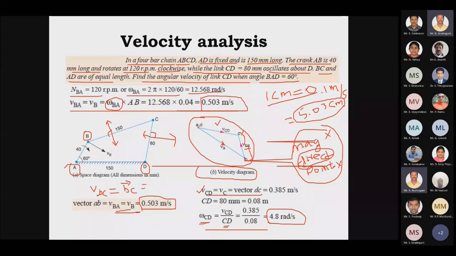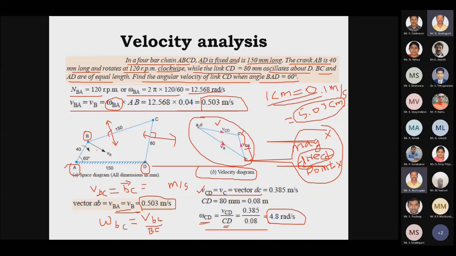So I can measure the distance and multiply it with my scale factor, then I will have a value in meter per second. If we do not multiply that with the scale factor, the value will be in centimeter only. So from that linear velocity I can calculate angular velocity omega BC equal to velocity of BC divided by distance of BC, capital BC.